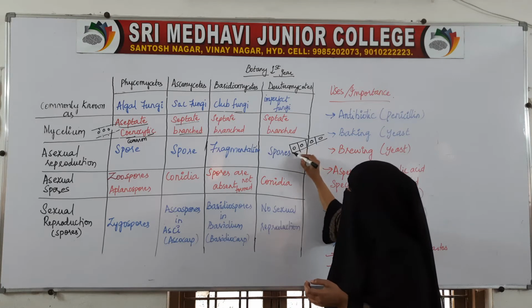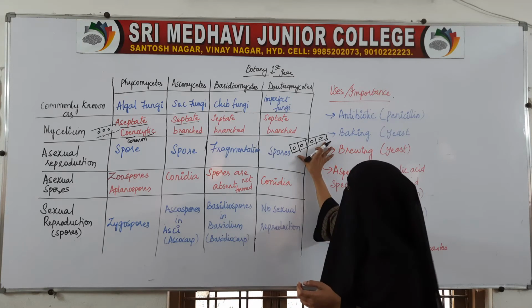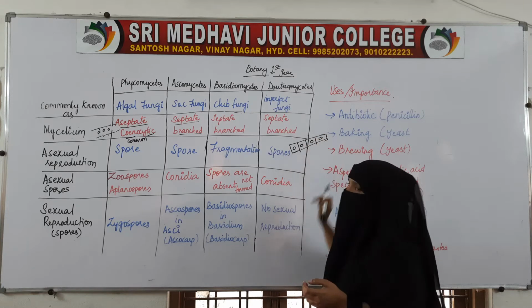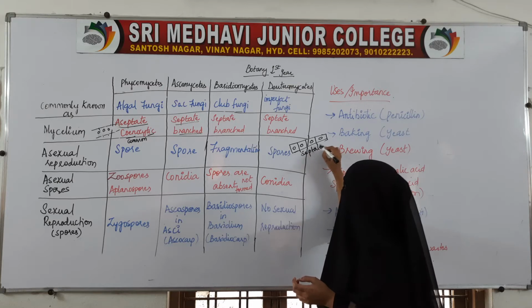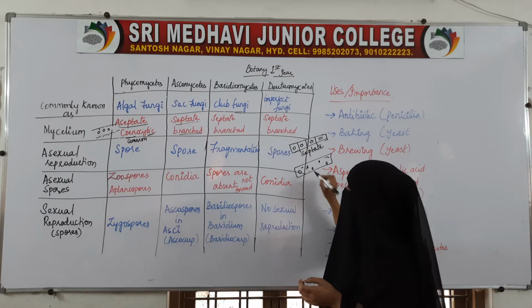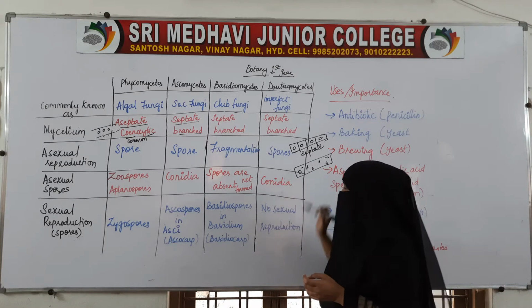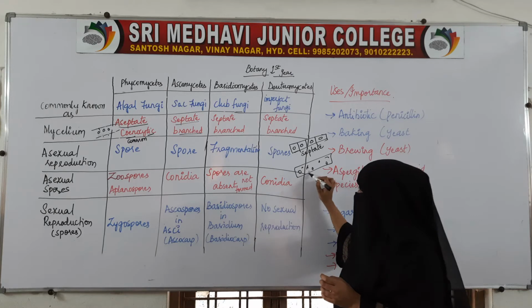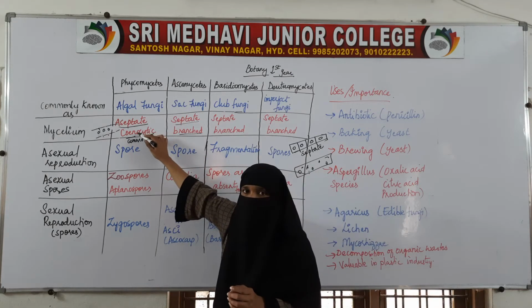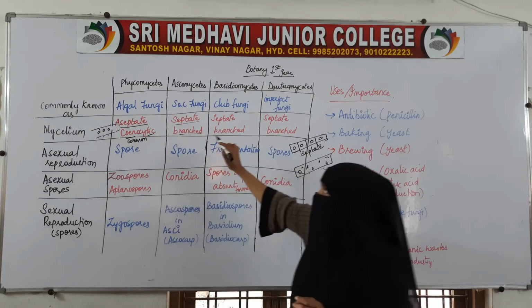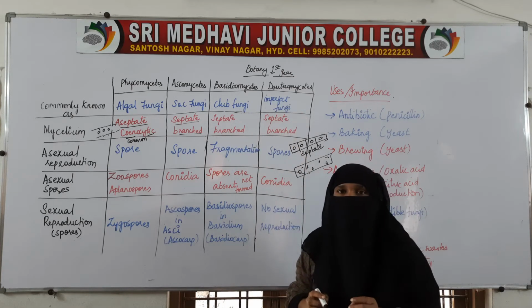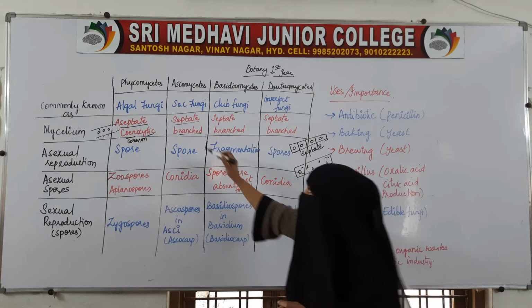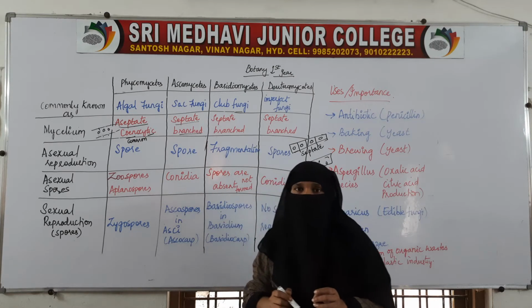For example, this is a hypha divided into small compartments, so this is septate, and this is aseptate with the cenocytic condition. This type is found in Phycomycetes, and the rest, Ascomycetes, Basidiomycetes and Deuteromycetes, all 3 of them show septate and branched mycelium.